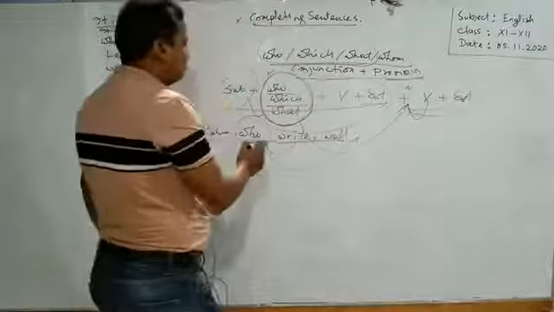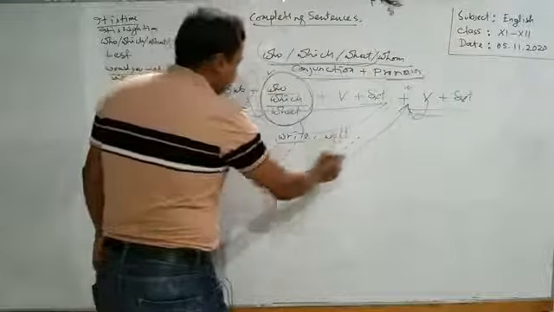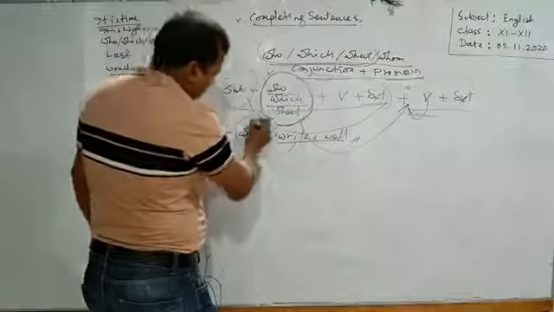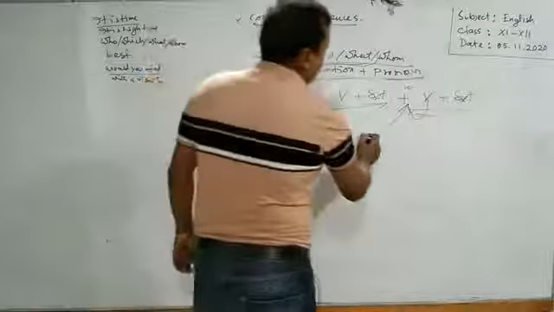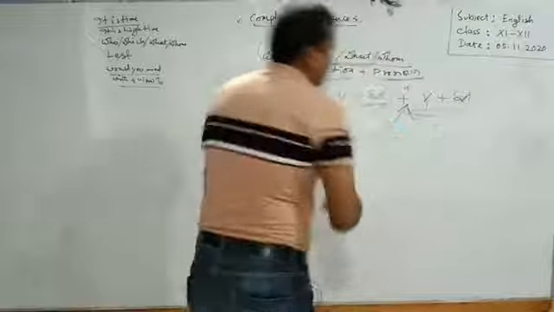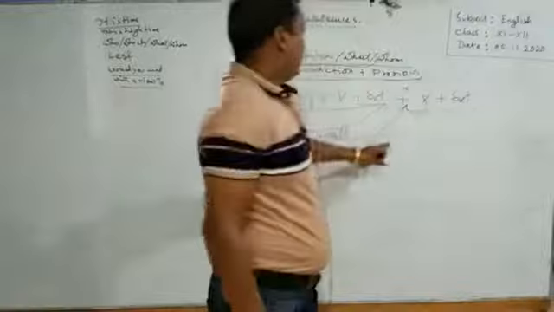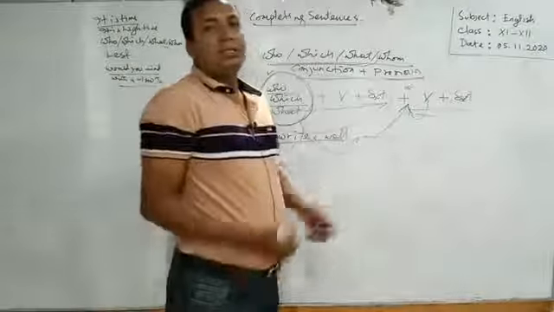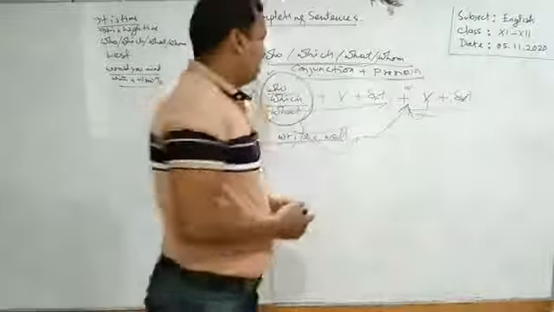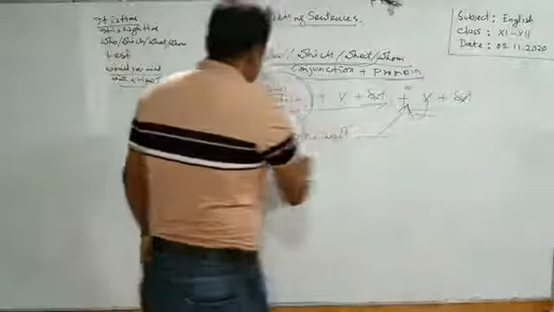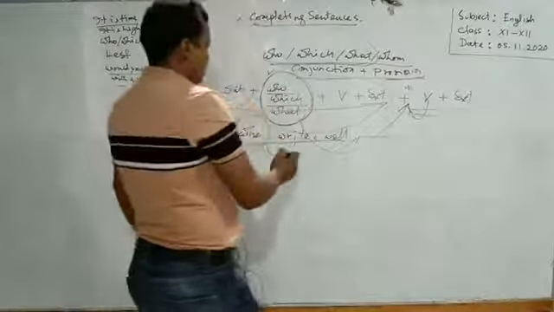So, what do you have to do? The subject is inserted in this word. So, what do we have to do to complete the gap? We have to start the clause with a verb. Why? Because the subject is in the word who.